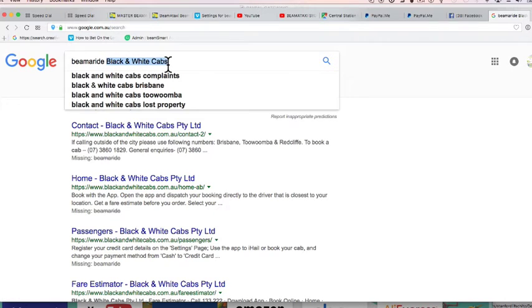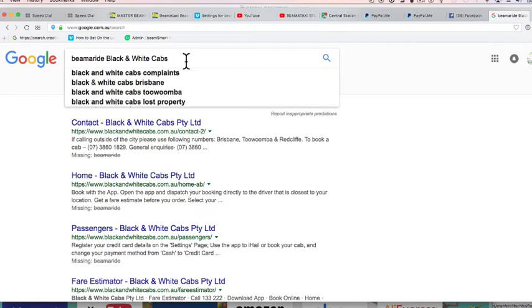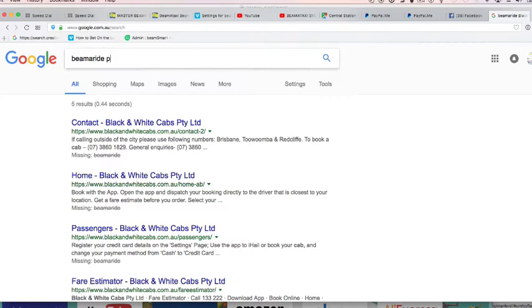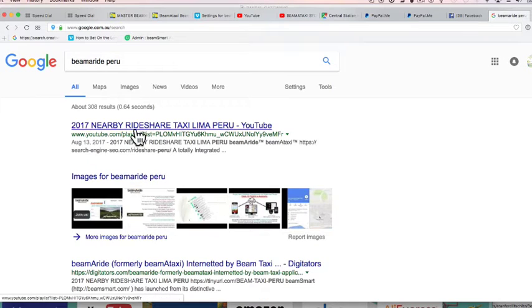So when you make a deal with black and white cabs, or you make a deal with Columbia, then I just put in black and white cabs. As you saw already, I did BeamAride Peru, I think it was. I didn't need it for that one, but it worked fine. Absolutely fine.